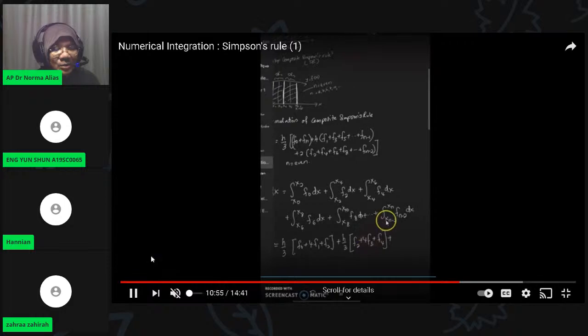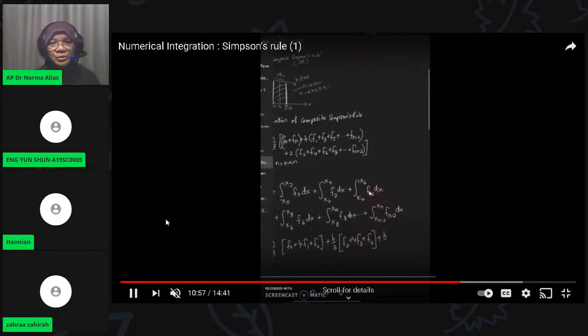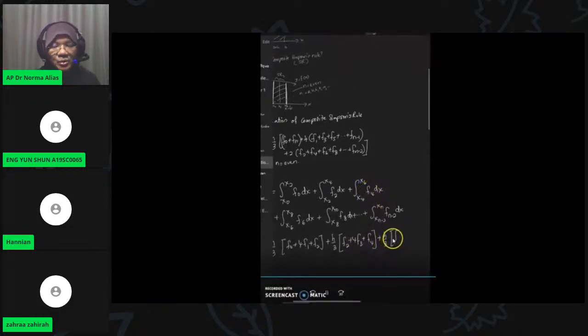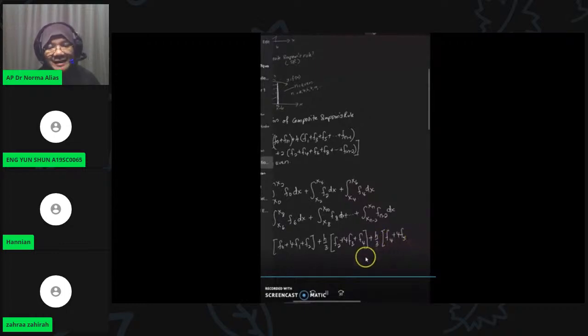It should be h divided by 3 again, f4 plus 4f5 plus f6. So the same type of Simpson's rule should be applied, based on 3 points. So I cannot use any even number; I need to plan using the specific n.